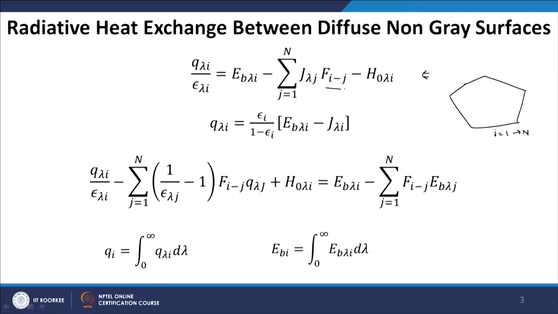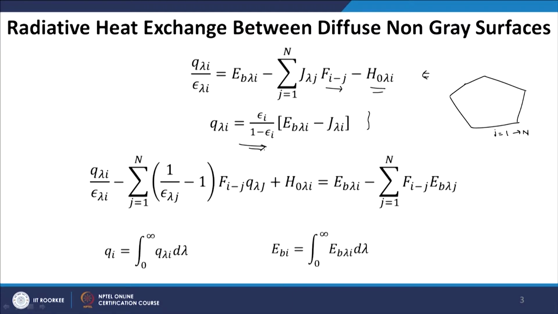The view factor is purely geometric, so the wavelength does not appear in this. So, we have a geometric view factor, and then irradiation. Irradiation again may depend on wavelength. So, this is the energy balance for a surface at a given wavelength. We have an expression in terms of radiosity and emissive power. We can basically eliminate the irradiance here.